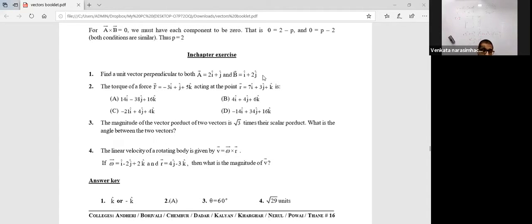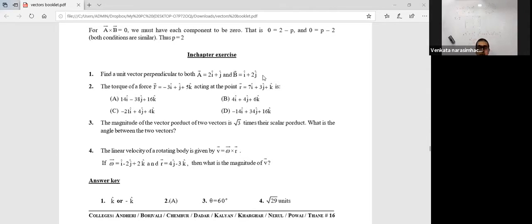Now if I take the cross product, I will get the vector perpendicular to both A and B. But that will not be the answer. You will have to take the direction of that vector. Unit vector. Sir, divide by magnitude. Right.